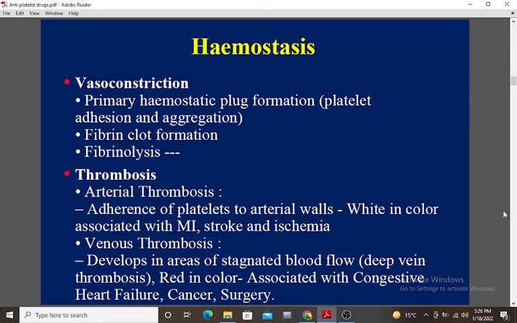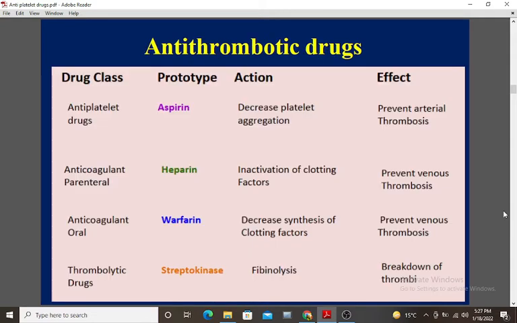Hemostasis: vasoconstriction, primary hemostatic plug formation, platelet adhesion and aggregation, fibrin clot formation, fibrinolysis. Thrombosis: arterial thrombosis involves adherence of platelets to arterial walls, is white in color, and is associated with MI, stroke, and ischemia. Venous thrombosis develops in areas of stagnated blood flow, is deep vein thrombosis, red in color, and associated with congestive heart failure, cancer, surgery. Antithrombotic drugs: aspirin is antiplatelet; heparin and warfarin are anticoagulants; streptokinase is thrombolytic.